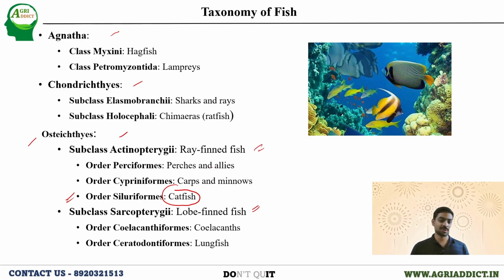And the ray-finned fishes come under subclass Actinopterygii. Here, lungfish and Latimeria are the examples. Important to note is that lungfish comes under the order Ceratodontiformes, under the subclass Sarcopterygii. You can make a note of catfish and lungfish as examples from the exam point of view. These two are very important, you can't forget them. Hagfish and lampreys come under Agnatha.